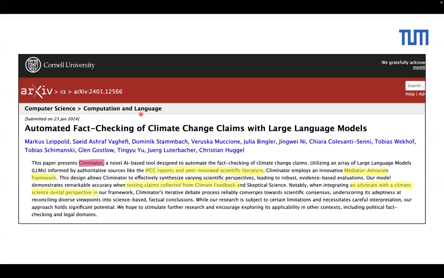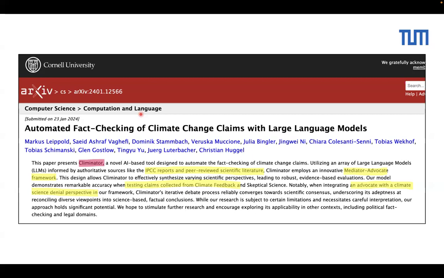So here is a paper which works on RAG and large language models. They call it the Climinator. So this paper is on automatic fact-checking of climate change claims with large language models. They present a Climinator. The RAG is based on IPCC reports and some other peer-reviewed scientific literature as the database.